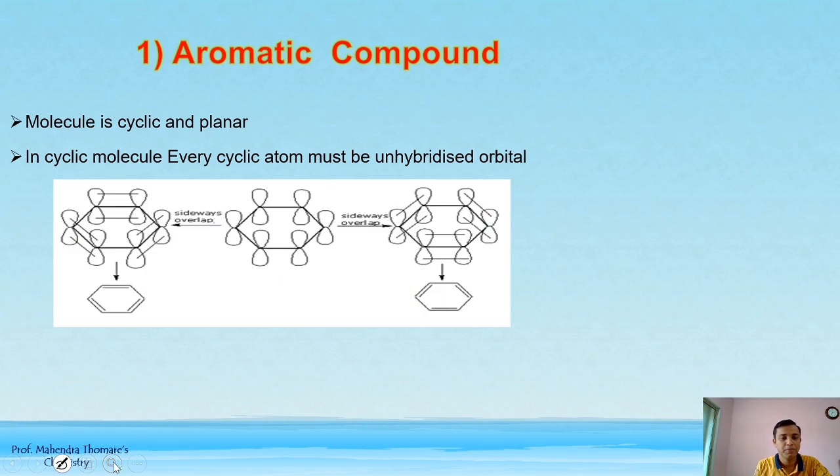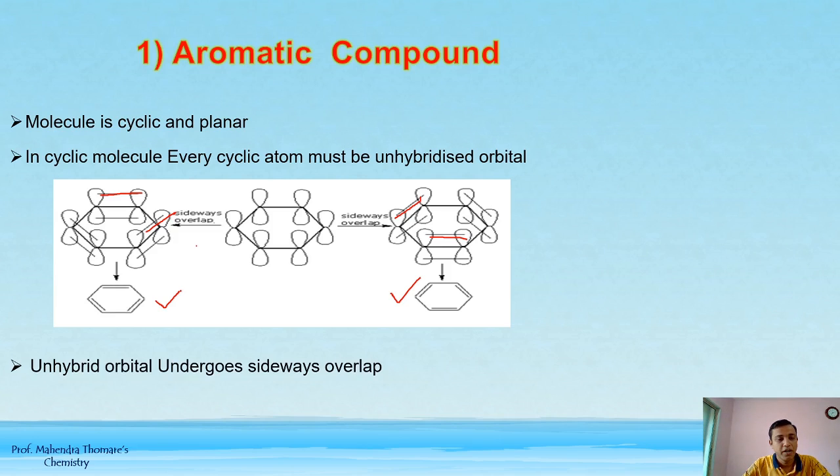So sideways overlap. Here is sideways overlap. This is the sideways overlap between the benzene rings. Here also sideways overlap. These all are the sideways overlap of p orbitals. That is the formation of this benzene ring. So how is the benzene ring formed? By sideways overlap. अनहाइब्रिड ऑर्बिटल अंडरगोज साइडवेज ओवरलैप. जो भी अनहाइब्रिड ऑर्बिटल्स है उसमें वो किसके? That is, they undergo sideways overlap.